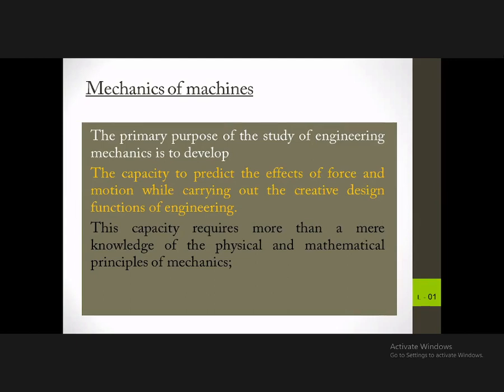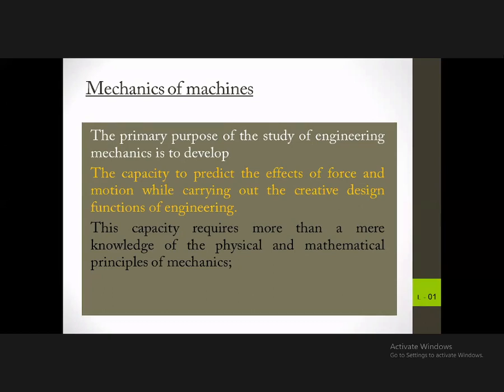You should be able to predict something when you are designing. To predict, you should know how these elements work together, how the forces that you apply on a machine work, and how it gives results once it is assembled and put into practice.